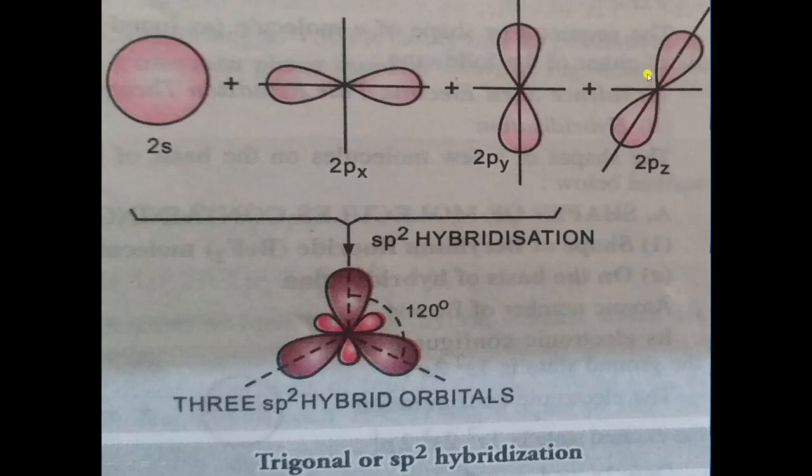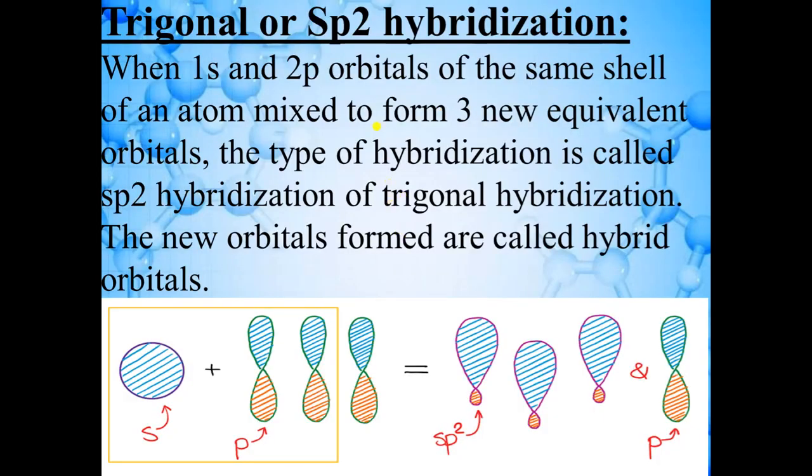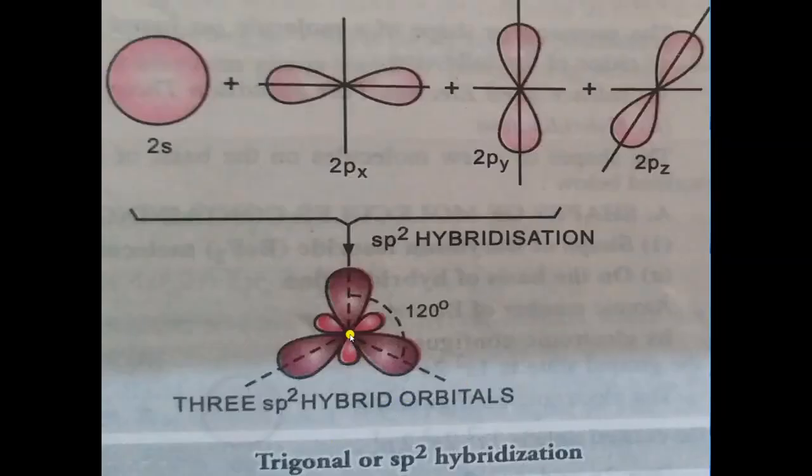So it will remain unhybridized and shape of 2pz will remain the same. Now one hybrid orbital looks like this. So when these 3 orbitals arrange themselves, then they will look like this.